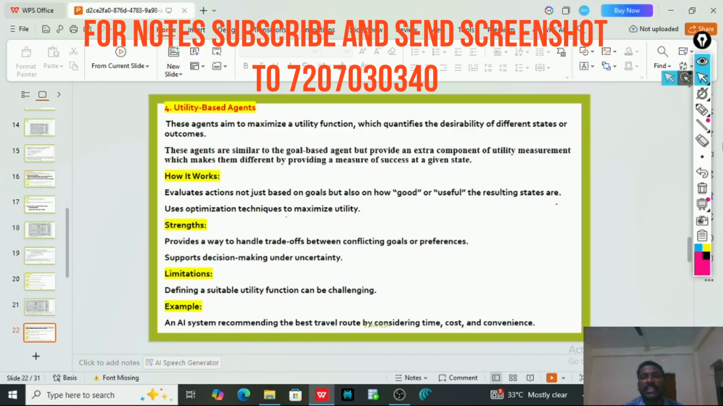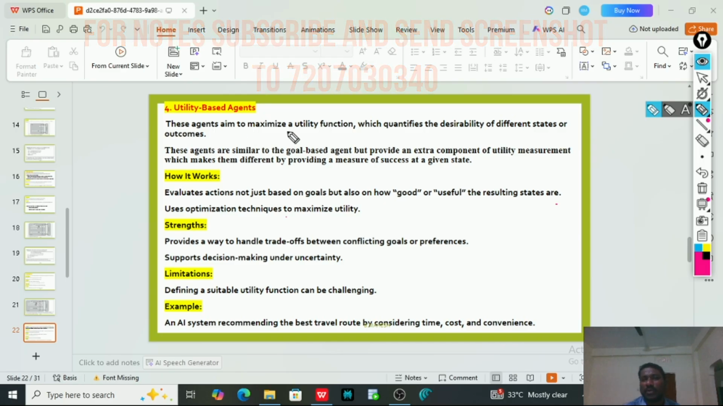So the next type of agent is the utility-based agent. A utility-based agent maximizes the utility function, which quantifies the desirability of different states or outcomes.